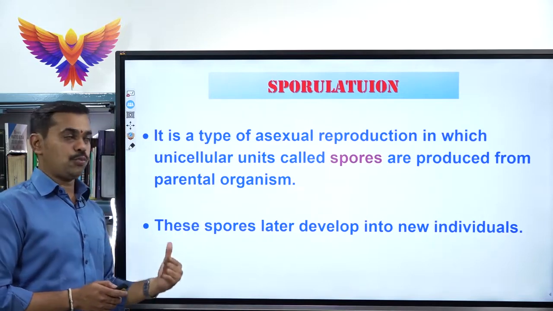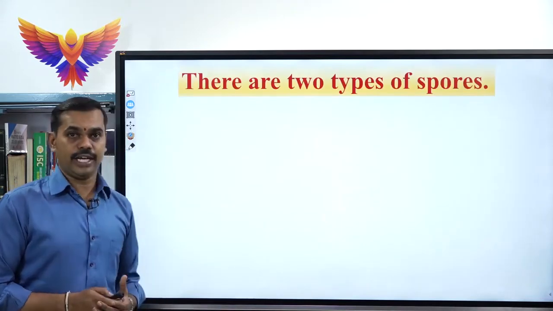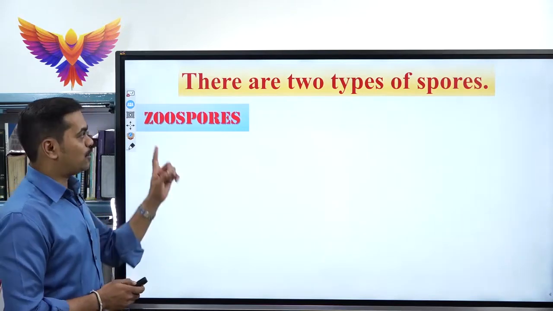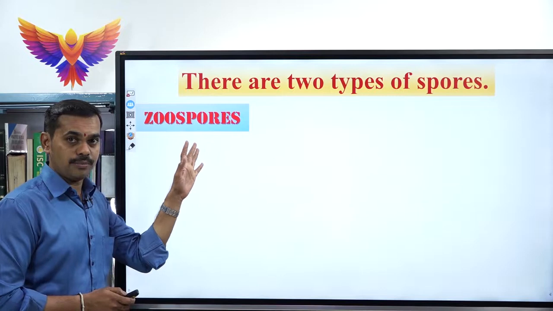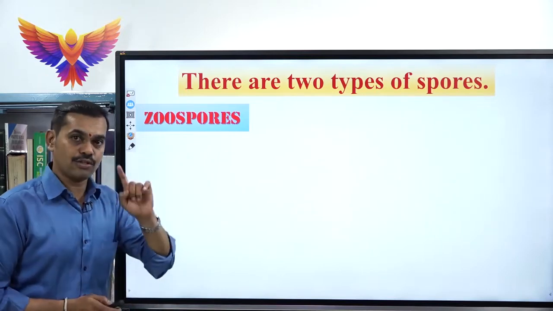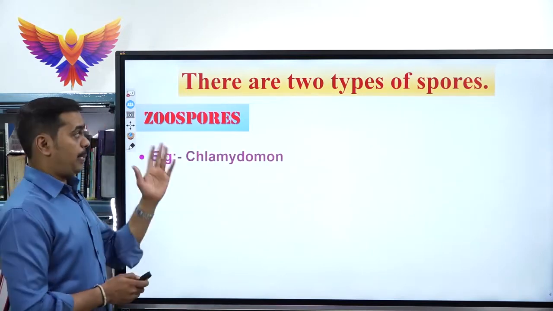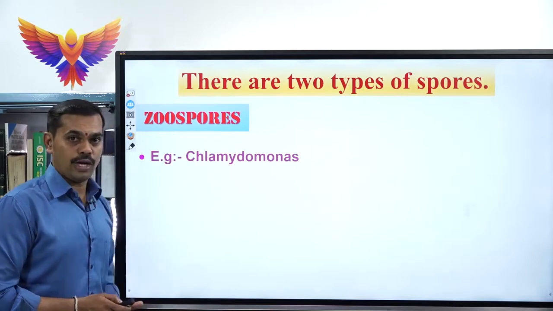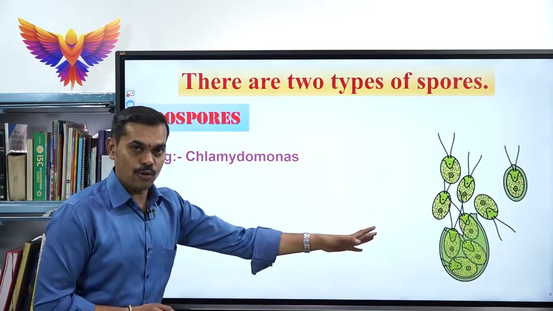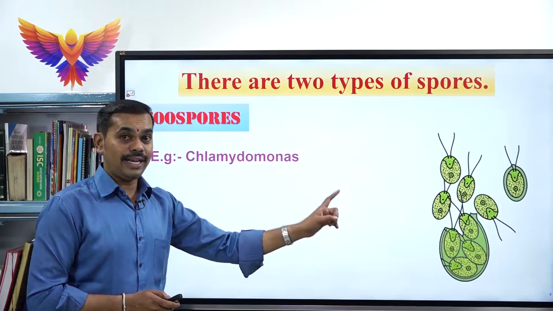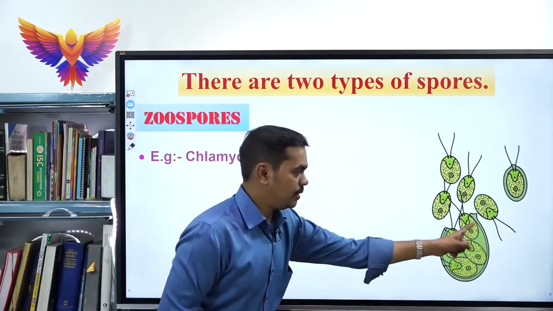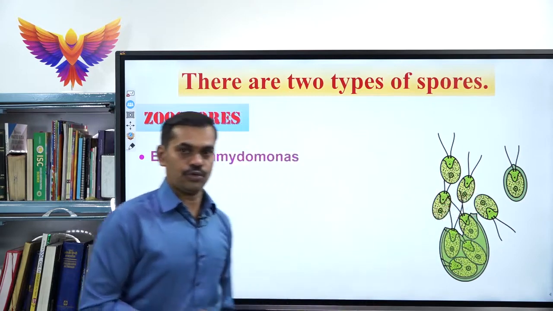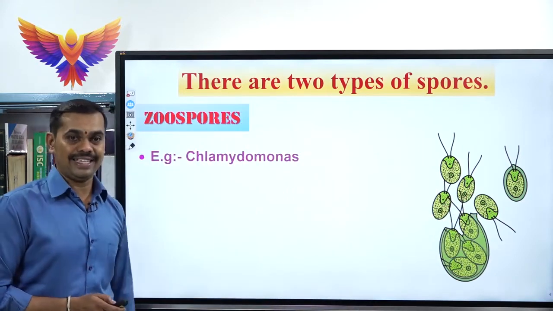Now again under sporulation, we have two different types. The first one is called zoospores. Please concentrate, it is a very important concept for your theory as well as competitive examinations. The best example is Chlamydomonas. Chlamydomonas is also a green alga. This is the parental organism, and these are the zoospores. We will be learning that exactly now.